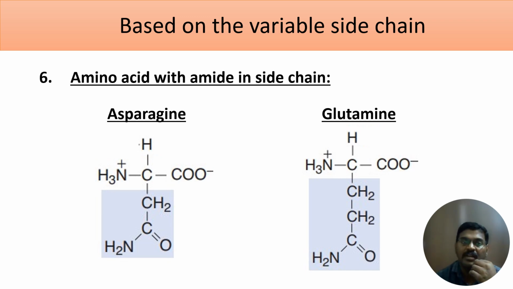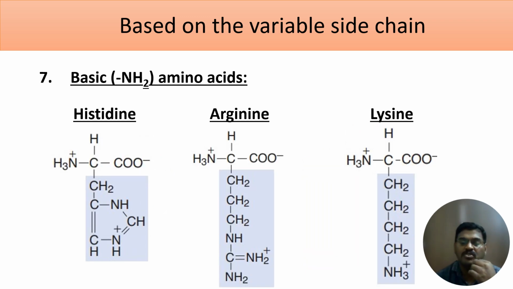What is the seventh one? Basic amino acids. We have a total of three basic amino acids: histidine, lysine and arginine. Why are these three called basic amino acids? In the side chain we have an extra amino group. If you see here, we have an extra amino group, which provides the basic nature. So these three are basic amino acids.